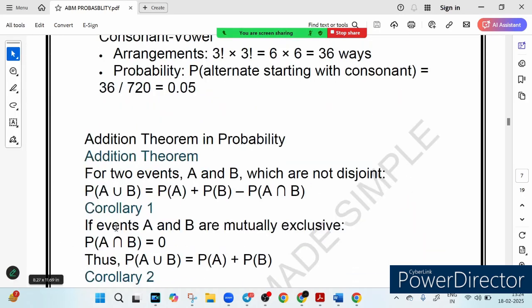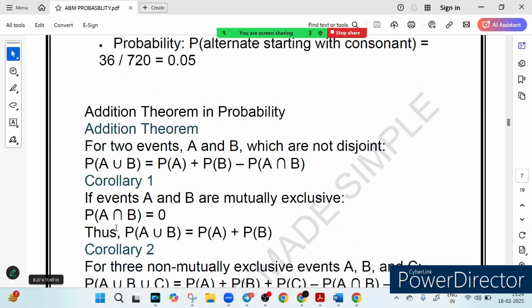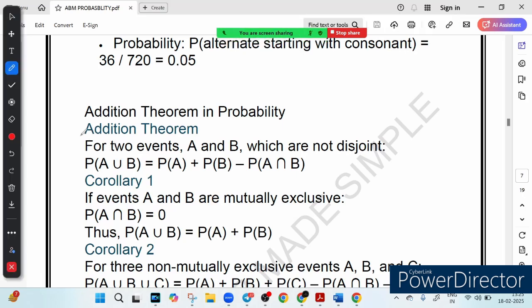Now let's look at the addition theorem in probability. What is the addition theorem in probability? So friends, imagine you are running a bank and need to analyze customer data. Some customers have a savings account, some have a fixed deposit, and some have both. How do you calculate the probability of a customer having at least one of these? That is where the addition theorem comes into the picture. So to calculate the number of people having at least one account, we use the addition theorem.